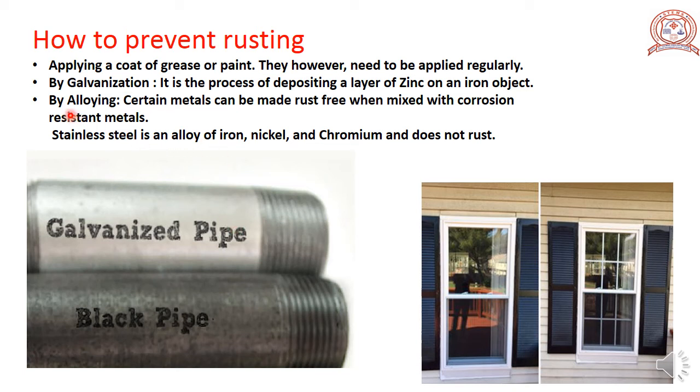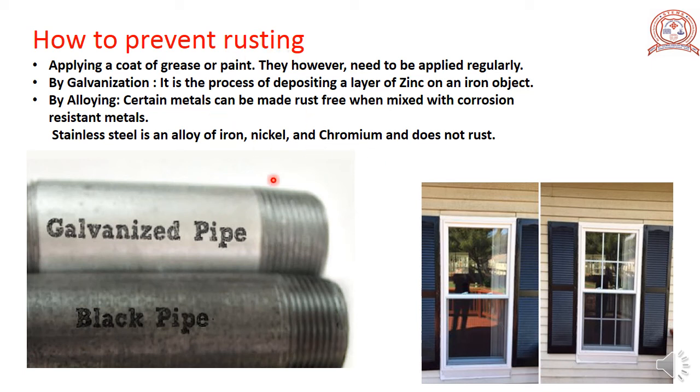Now the third one is alloying. Certain metals can be made rust free when mixed with corrosion resistant metals. So these metals which undergo rusting are mixed with corrosion resistant metals and a new metal is developed. Stainless steel is an alloy of iron, nickel and chromium and does not rust.